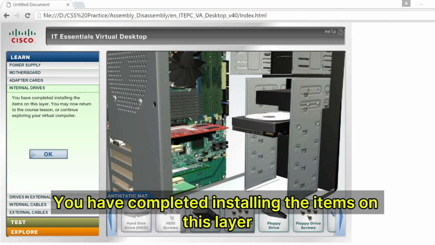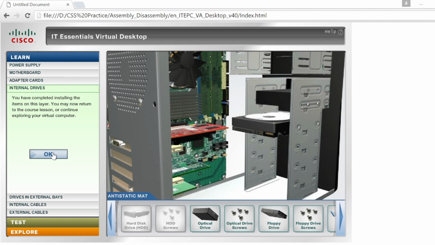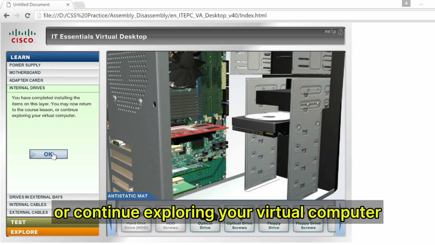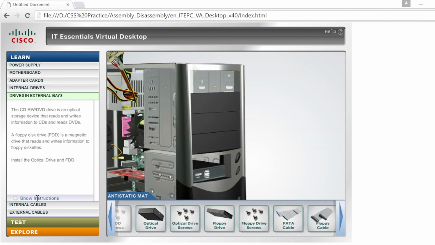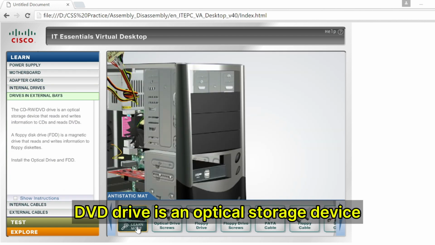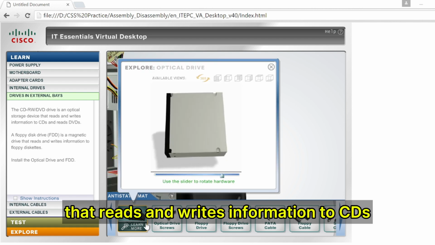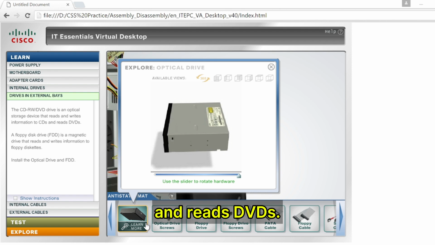You have completed installing the items on this layer. You may now return to the course lesson or continue exploring your virtual computer. The CD-RW DVD drive is an optical storage device that reads and writes information to CDs and reads DVDs.